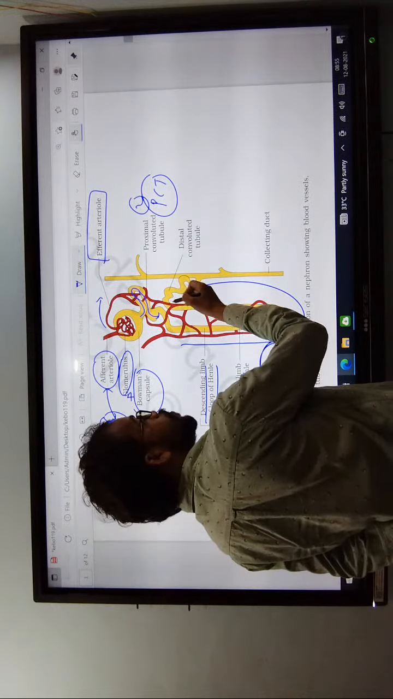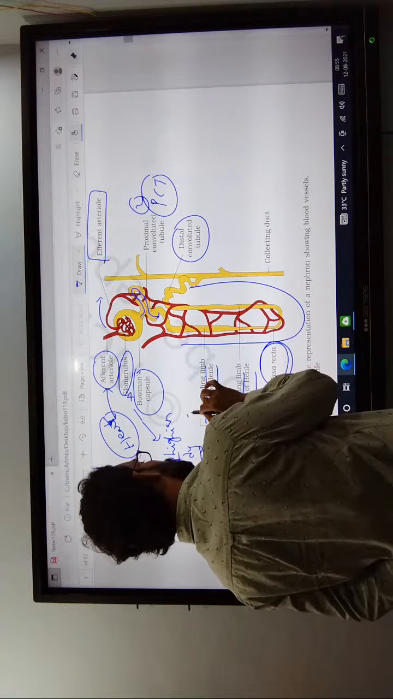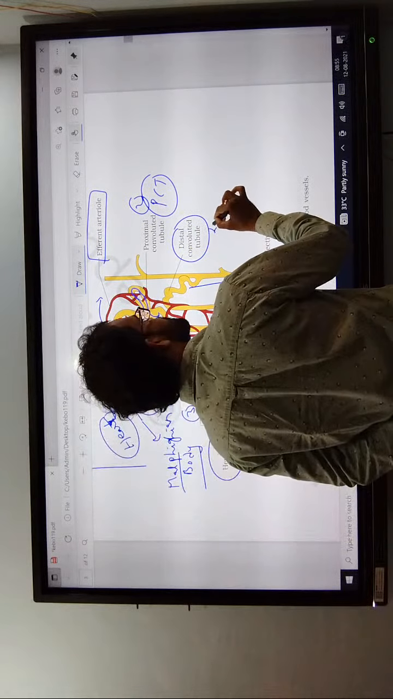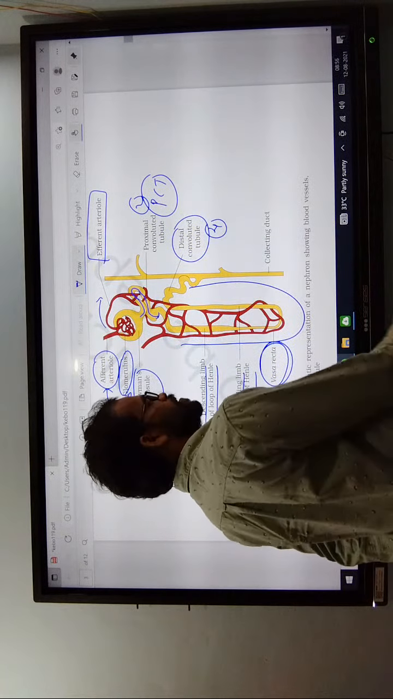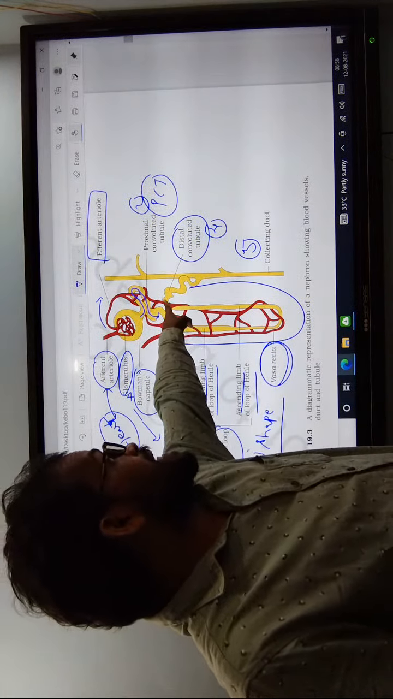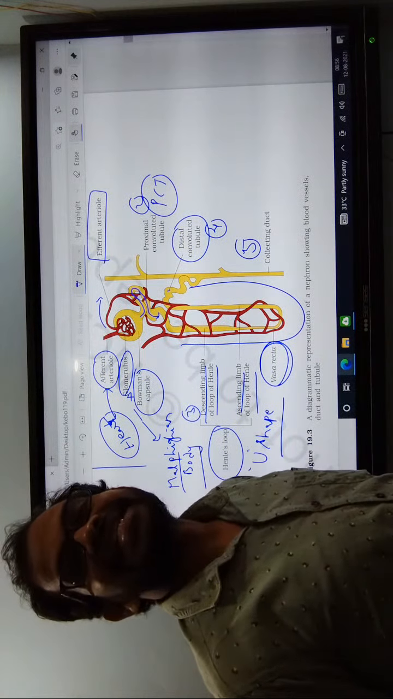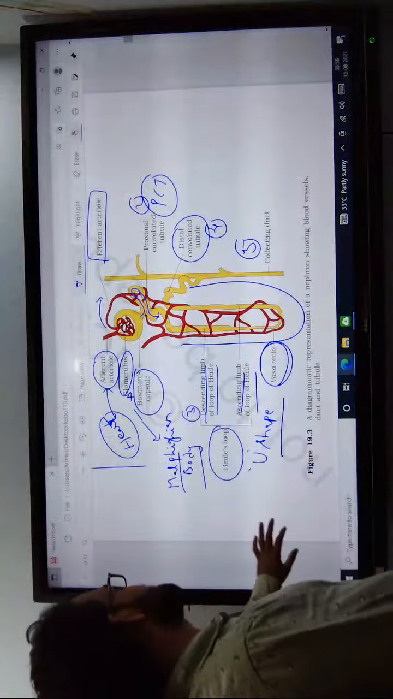This one again opens into the DCT. The loop of Henle is the third part, and the fourth part is the distal convoluted tubule. The next one is the collecting duct. Many distal convoluted tubules open into the collecting duct.